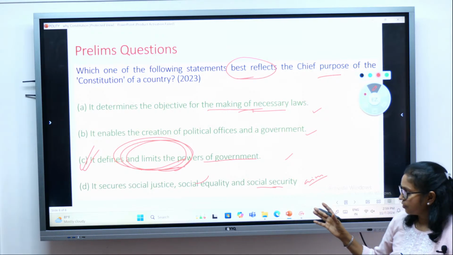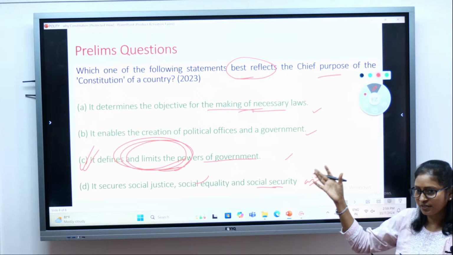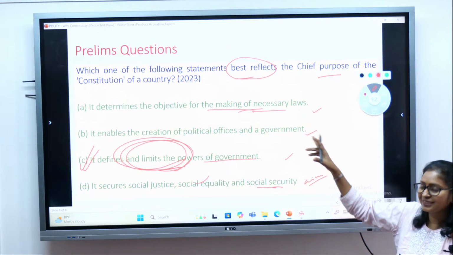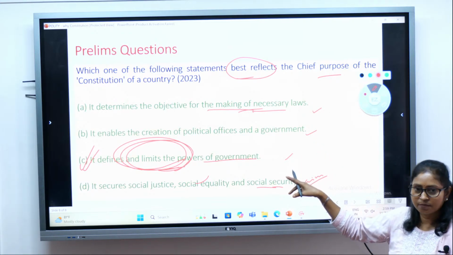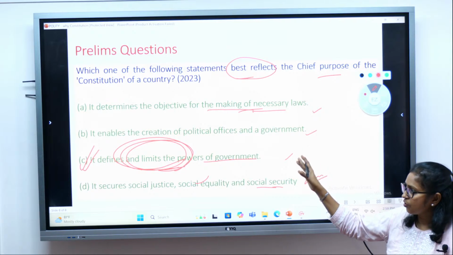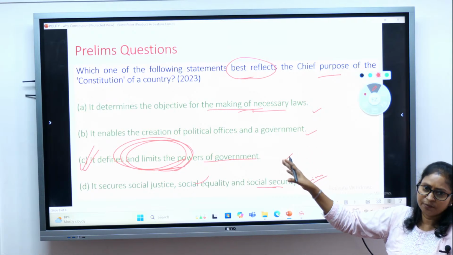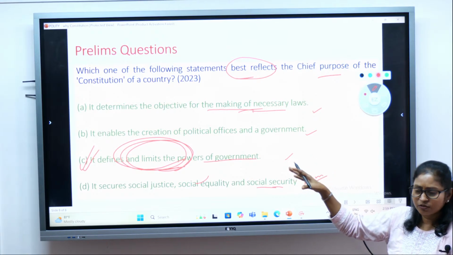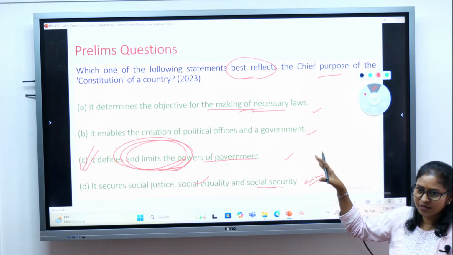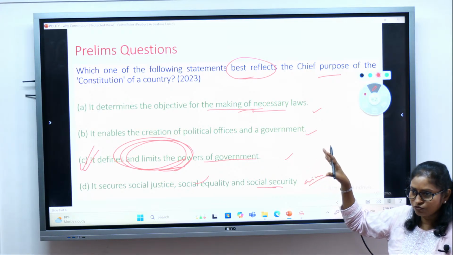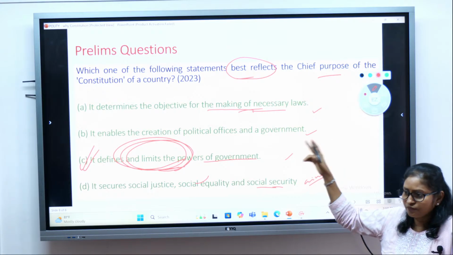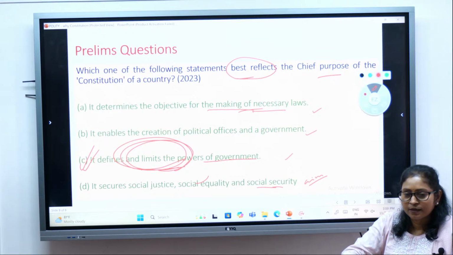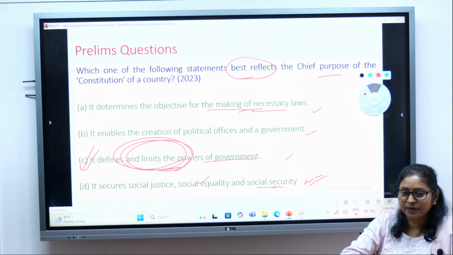So with this, we are winding up the session. We have done what is a constitution, what are the necessary functions, and on that basis we have also discussed this prelims question. Whatever session we do, we will also try to bring the prelims or mains question or both, so that you understand, you should try to focus on what kind of questions can come from that topic or what questions have already come, so that you can streamline your preparation.